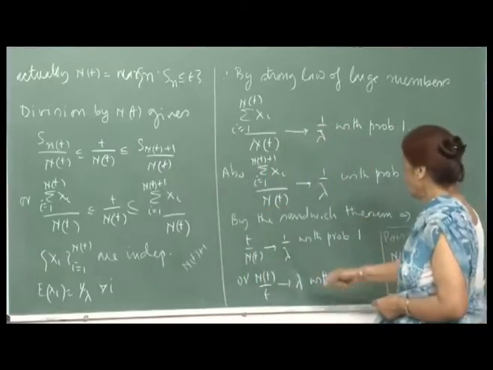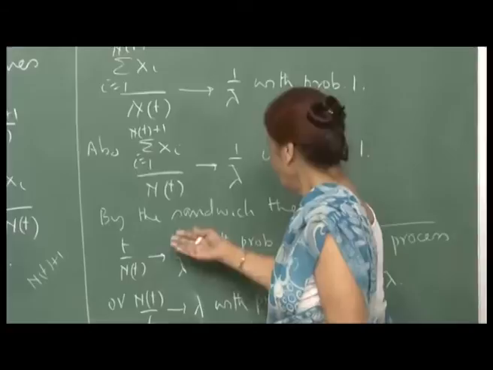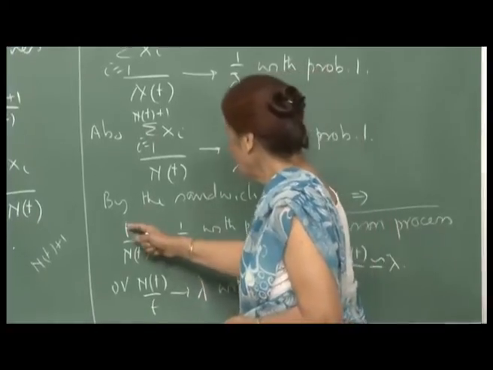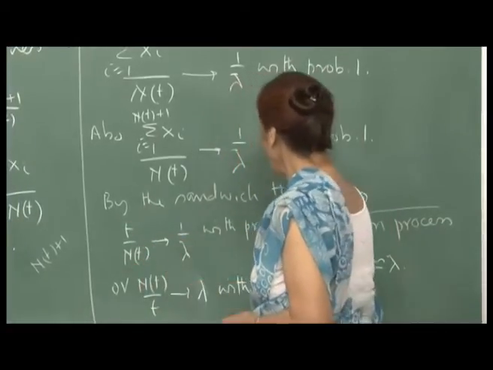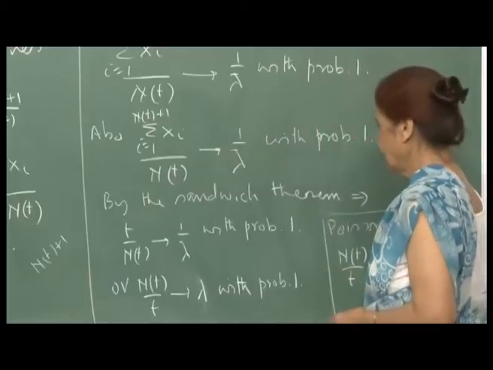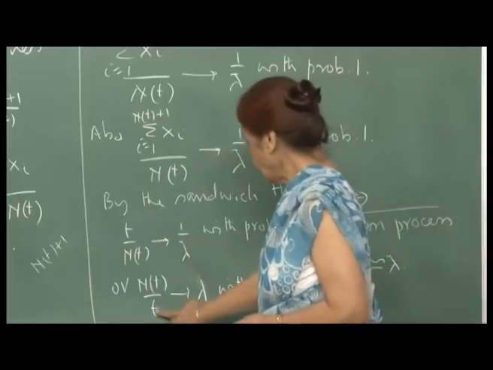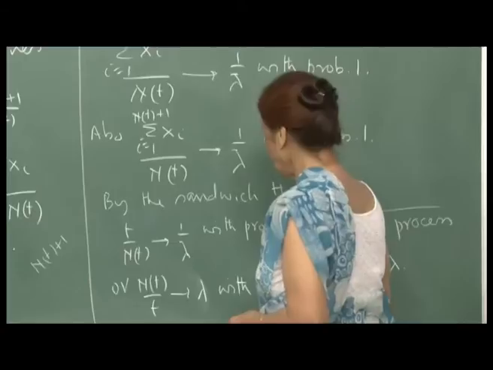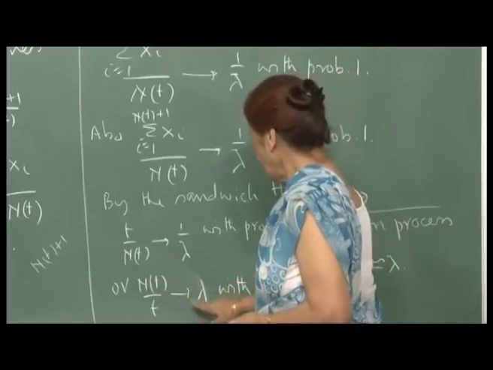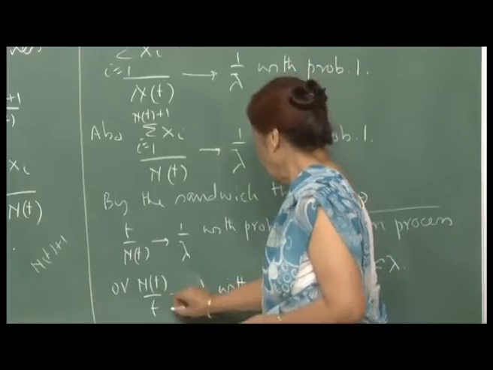And so, by the sandwich theorem of limits, t upon N(t) will converge to 1 by lambda with probability 1, or N(t) upon t will, because we have taken t to be positive. So N(t) by t will converge to lambda with probability 1.